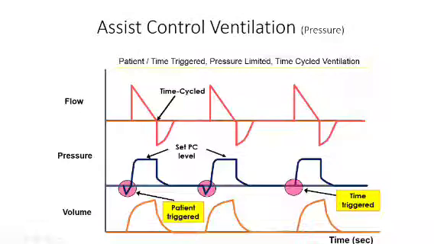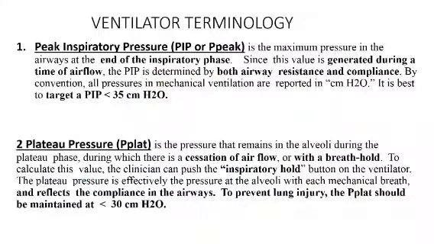This is a pressure control mode. Now my pressure is the target, so my pressure will remain constant throughout. My variable is now my volume, so it will deliver a variable volume. By this I mean, if we put a patient on volume control, always monitor the pressures. And if my patient is on pressure control, always monitor the tidal volume we are delivering. There are 10 basic ventilator terminologies which we will see on the ventilator screen.